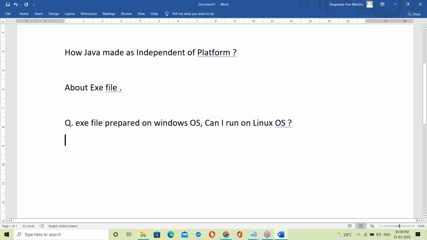Can anyone answer this? Very simple question.